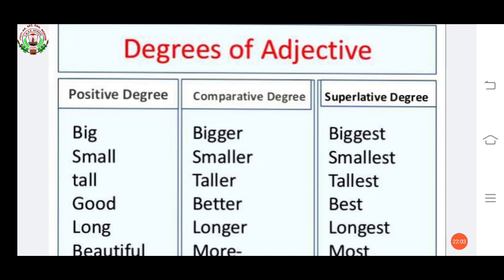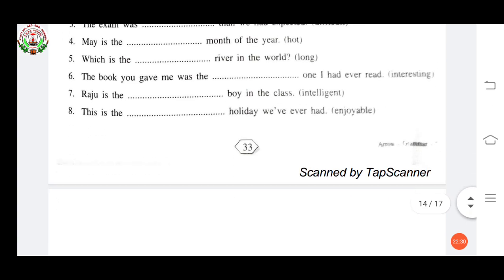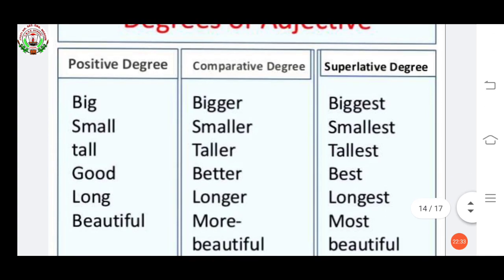Now see here. Most adjectives have three different forms. The positive degree is the simple form of the adjective. It is used to give a simple description of a person, place, animal or thing. The comparative degree is used when we compare two things. The superlative degree is used when we compare more than two things. Okay? So, see this. Positive degree, when we have to simply say, it is used to give simple description. It is big, small, tall, good, long, beautiful.